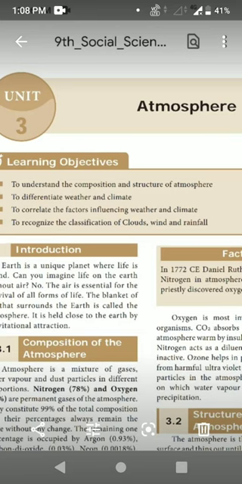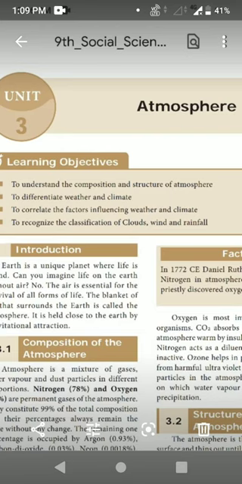So, our Earth is surrounded by air. That is called the atmosphere. So, what is called the atmosphere? The blanket of air that surrounds the Earth is called the atmosphere.